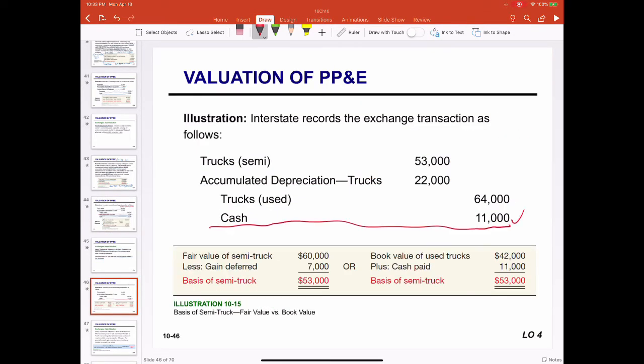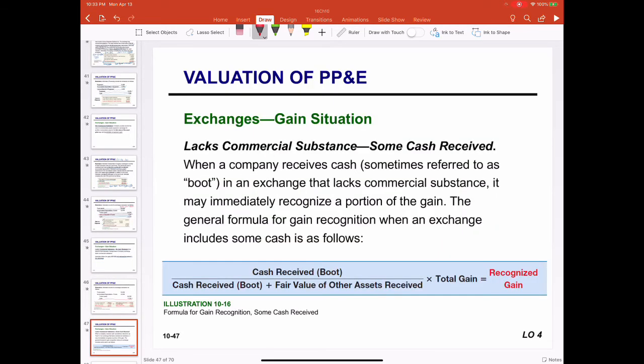So the basis of the semi-truck, there are two ways to calculate. One is the fair value of the semi-truck subtract the gain deferred, or the book value of the old truck plus the cash paid. The next is when the exchange lacks commercial substance but some cash is received.